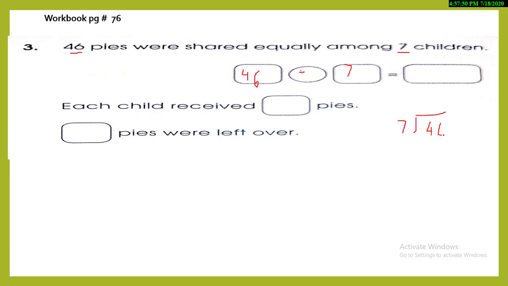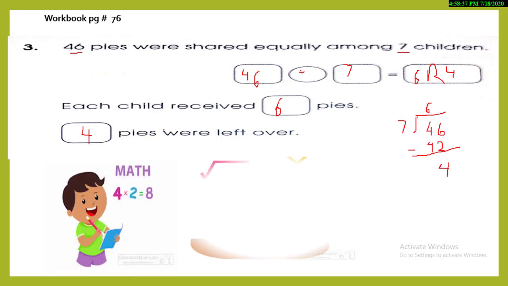46. Does 46 comes in a 7 times table? Do you remember the trick? 42, 49. No. So what is our nearest number? 7 6s are 42. Okay, I just did it by trick. And 6 minus 2, the answer is 4. So what is our answer? 6. Remainder, let me just do it. And each children received 6 pies. Okay. And how many pies were left over here? There were 4. Yes.